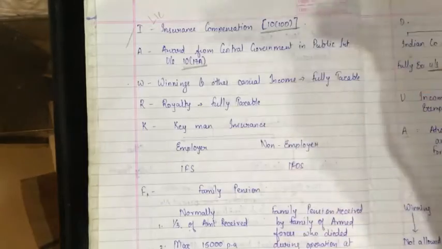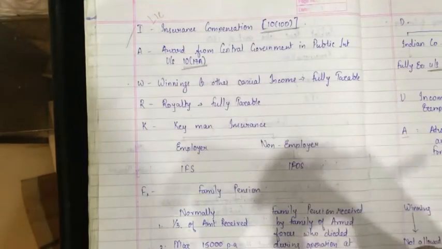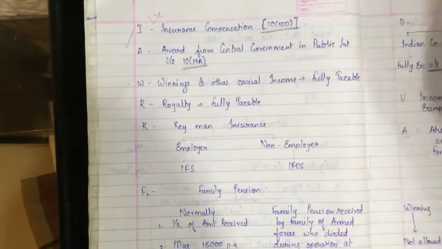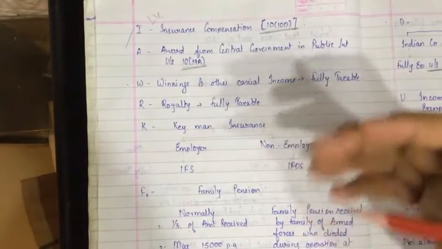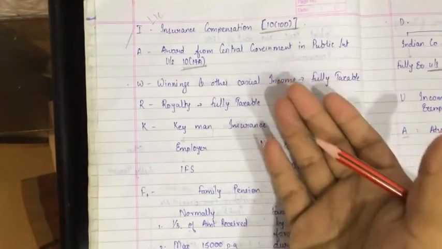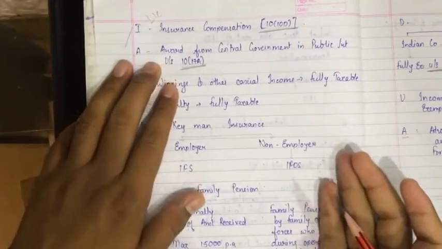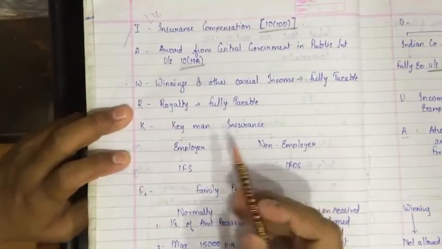Such awards given by the central government to a person in the public interest are exempt, because the government is providing you an award. The government can't ask for tax on such income. So it is exempt under section 10 subsection 17A.